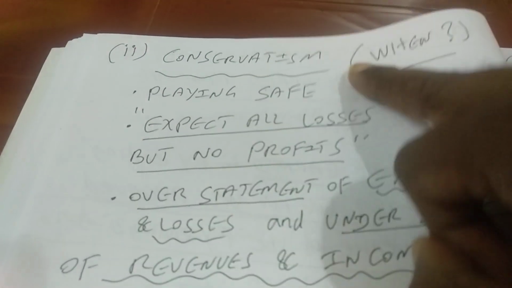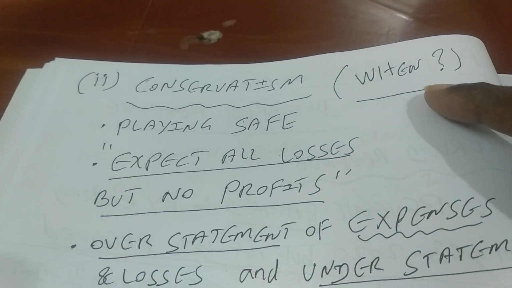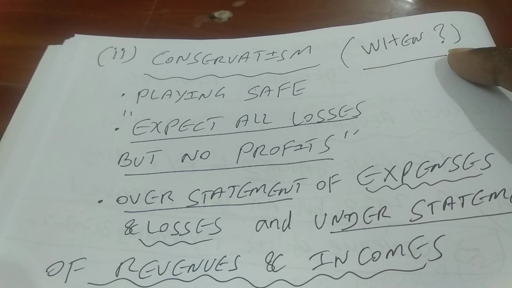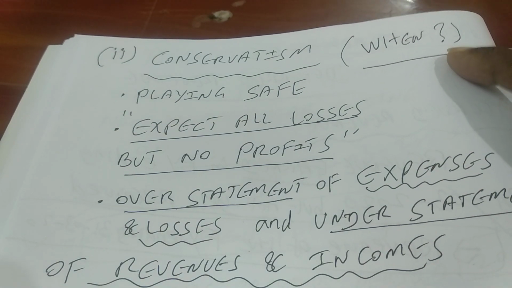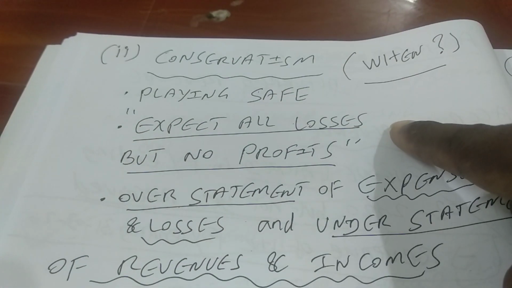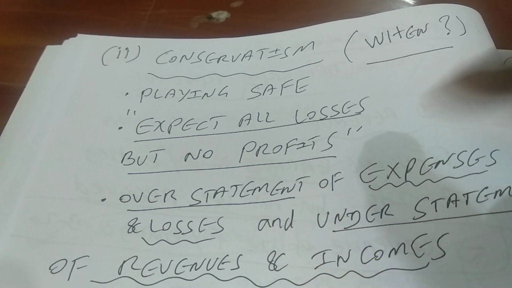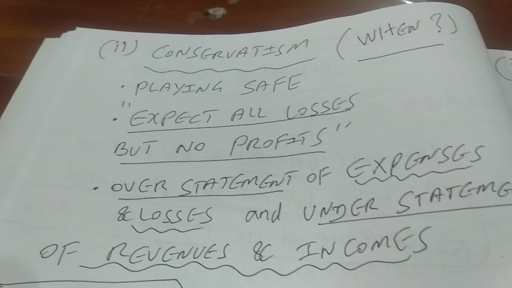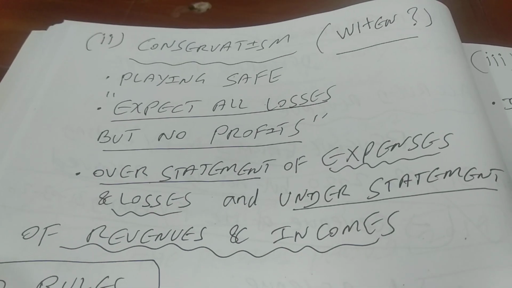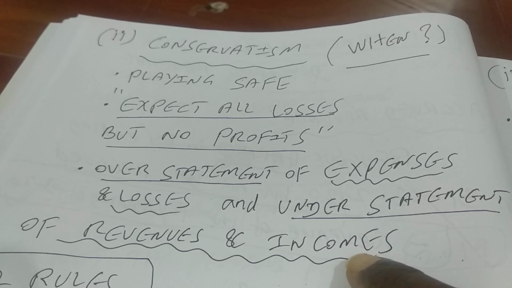So let's go to the next concept. The next concept is an interesting concept. It is conservatism. The question we are asking is this: when should a company recognize revenue in its income statement? Conservatism is nothing but playing safe. That means expect all losses but never expect any profit. In simple words, that is what conservatism is. Sometimes people say it is nothing but overstatement of expenses and losses and understatement of revenues and incomes.